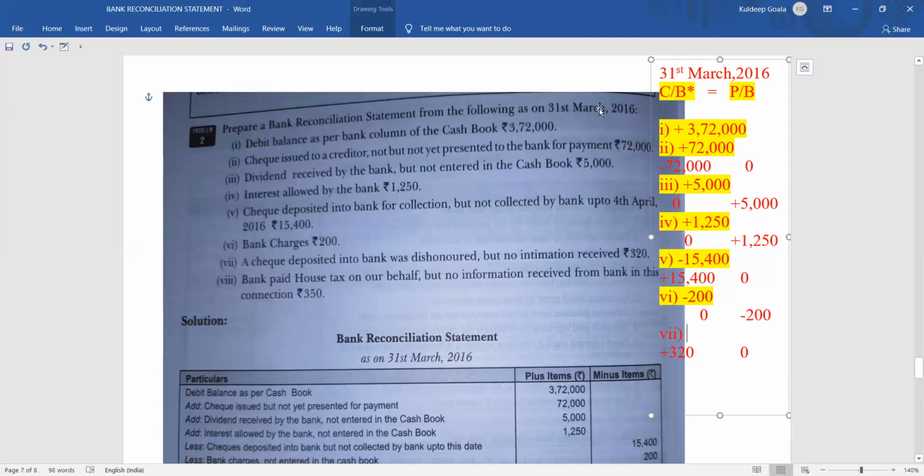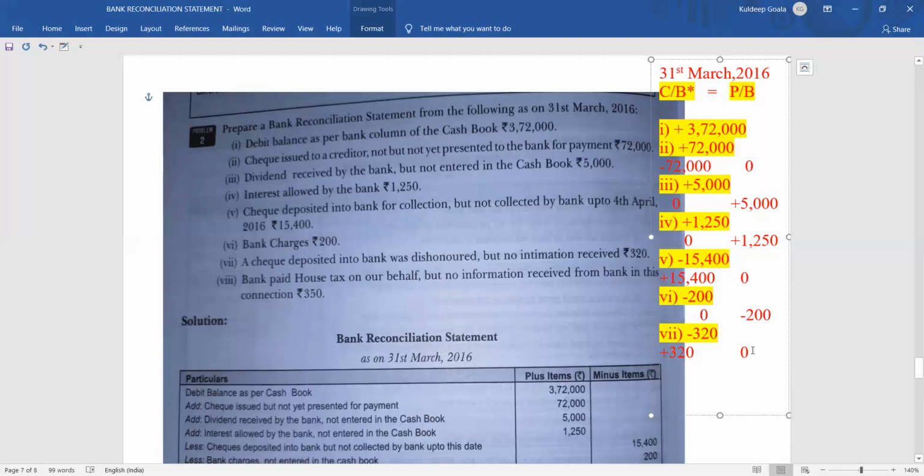So to make both the sides same, we have to adjust in the cash book. How will you adjust? We have to deduct 320, then only both the sides will be same, isn't it? If we deduct 320, then only both the sides will be same. Okay, so we'll deduct minus 320 rupees from the cash book to make it same with the passbook. Clear? Now the cash book and the passbook is same.